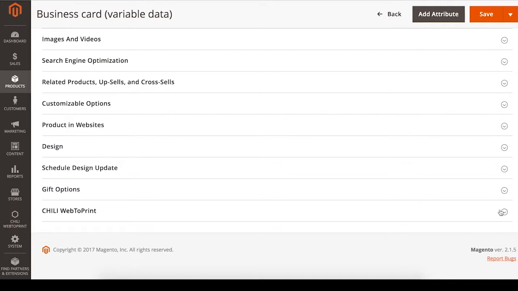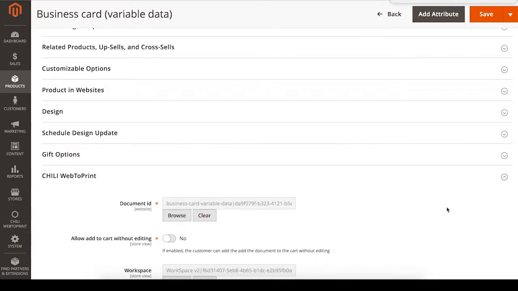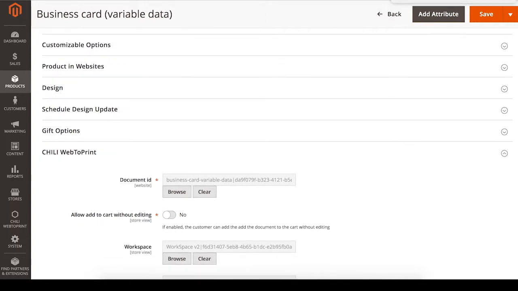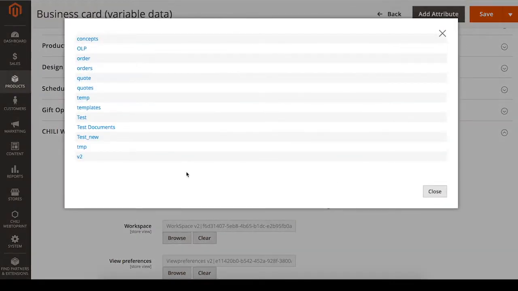For example, you can select the document ID, the workspace, view preferences, etc. from the Chili server using a resource browser. In this pop-up window, you can search through all Chili documents that are saved on the Chili server.